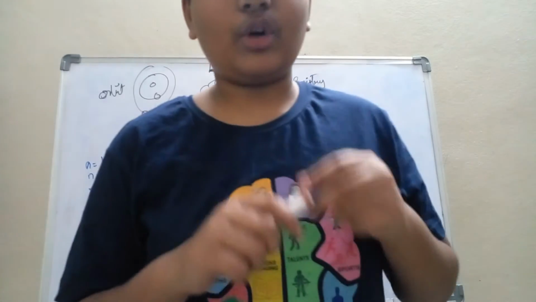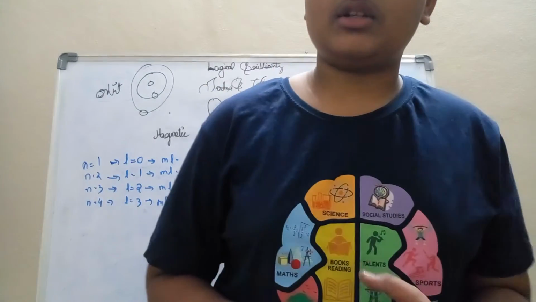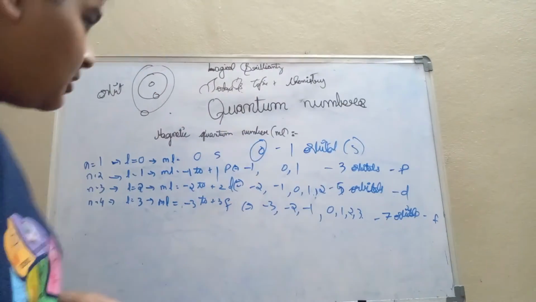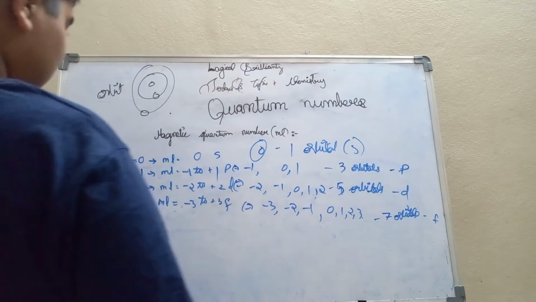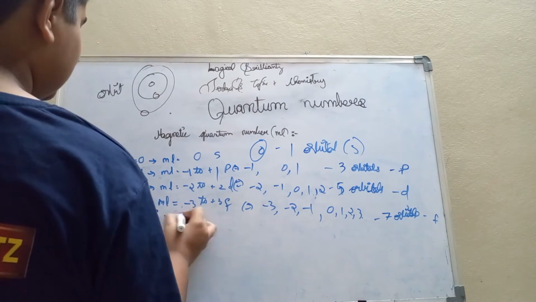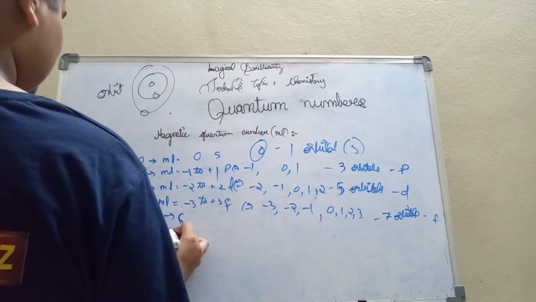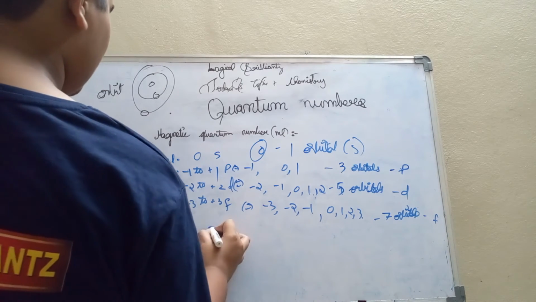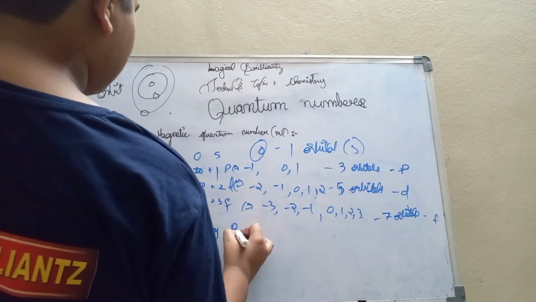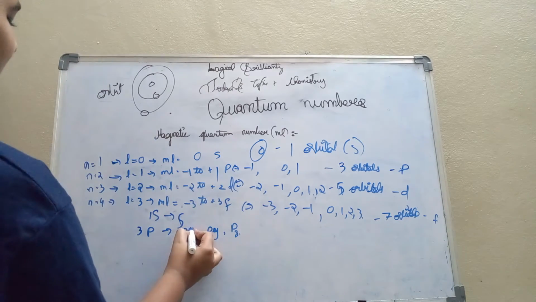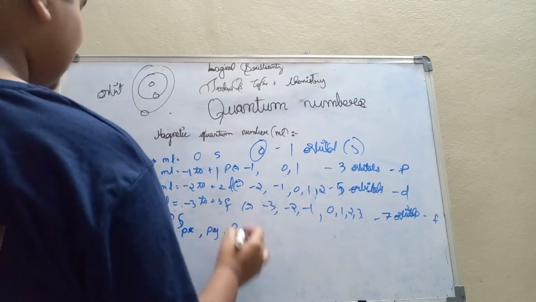So now I am going to explain all the names of the orbitals. There is one S orbital which is S. There are 3 P orbitals which are Px, Py and Pz. So there is Px orbital, Py orbital, Pz orbital.